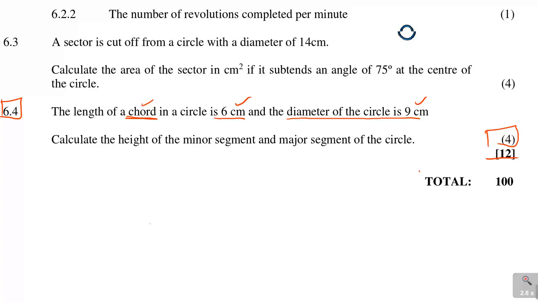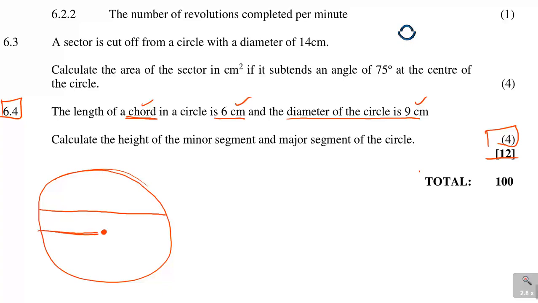So what they're saying is, if I have a circle like this, alright, then this circle will divide it into parts like this, and there is a center of the circle. The center of the circle will have a diameter. So that diameter is 9 centimeters. Now this is the chord here at the top.